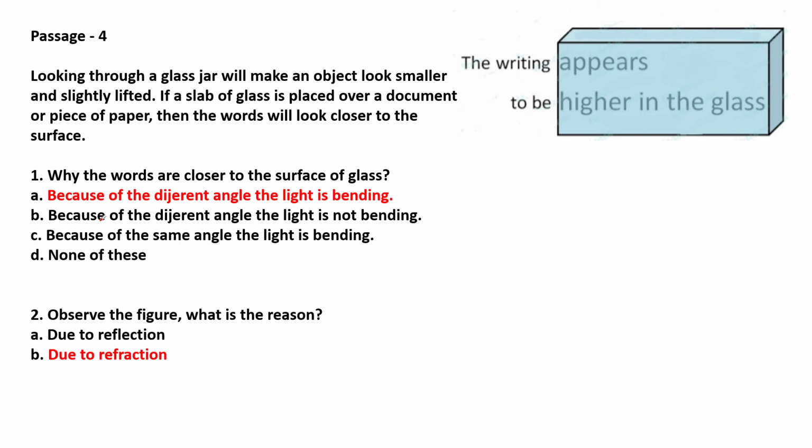Fourth passage. Looking through a glass jar will make an object look smaller and slightly lifted. If a slab of glass is placed over a document or a piece of paper, then the words will look closer to the surface. Why are the words closer to the surface of the glass? Because of the different angles the light is bending. Okay, observe the figure. What is the reason? Due to the refraction.